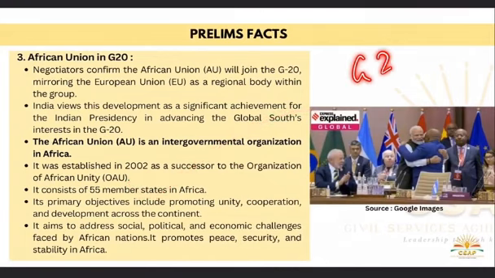Okay, so now our G20 has become G21. European Union was there earlier, now African Union has also come. Okay, so African Union, we all know, is a continental body consisting of 55 member states that makes up the countries of the African continent. Okay, so this is a good sign, which is a very important sign under India's presidency.